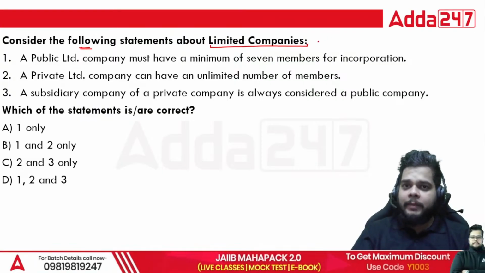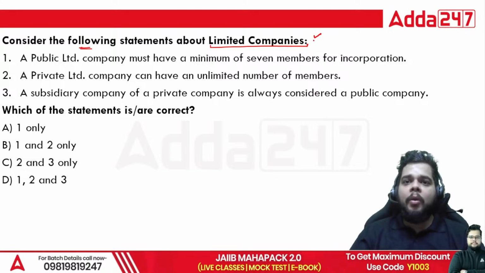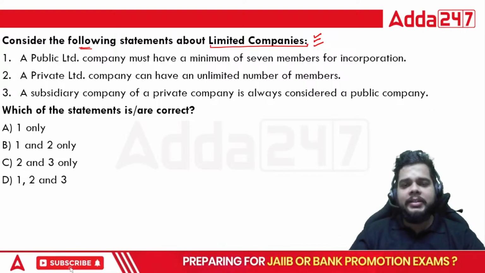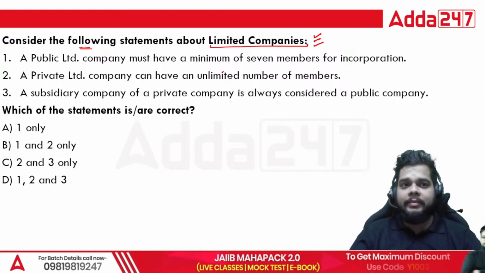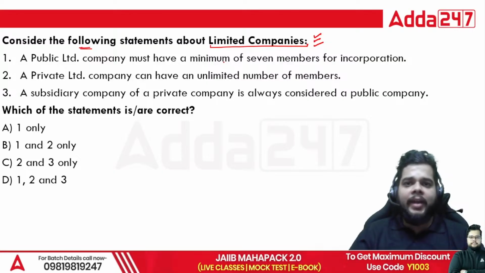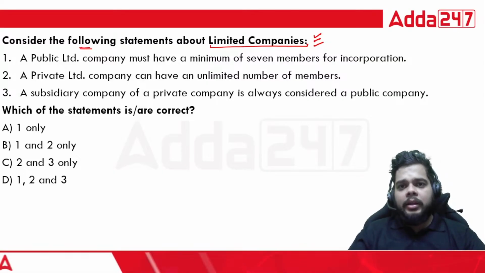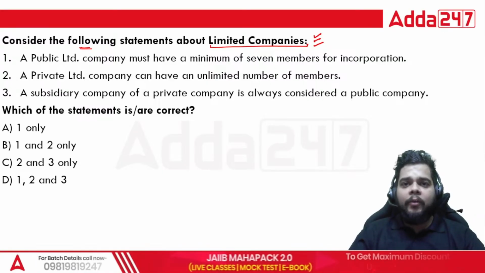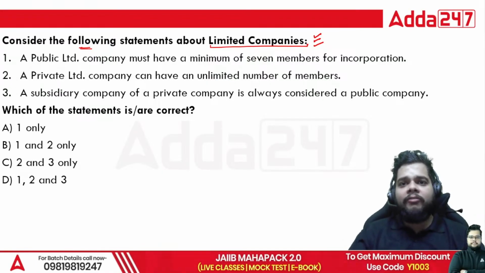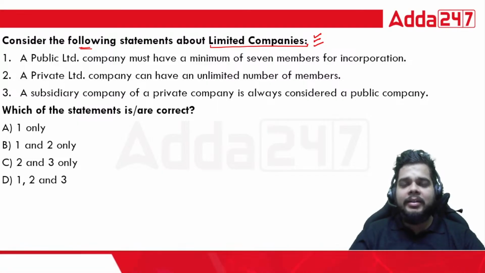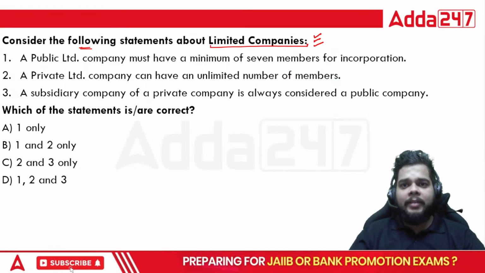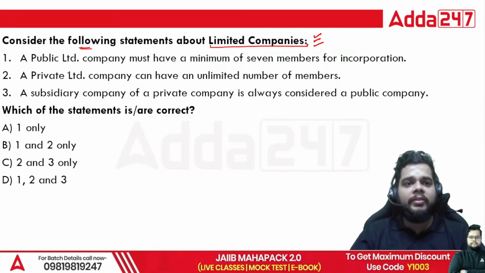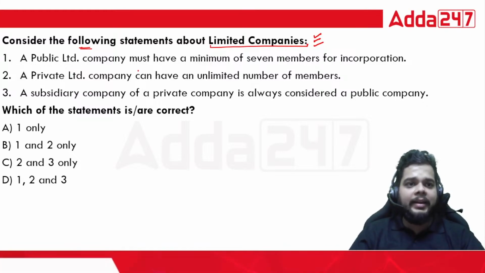We have seen what we mean by limited companies, what is the composition of limited companies, and what are the other important features or characteristics of limited companies. Based on that only, we have divided the companies into public limited and private limited companies. Plus, we have also studied what will be the nature of a particular limited company if it is a subsidiary of a private company. Fine. So we have three statements here. You have to answer which of the following options is correct regarding these statements.